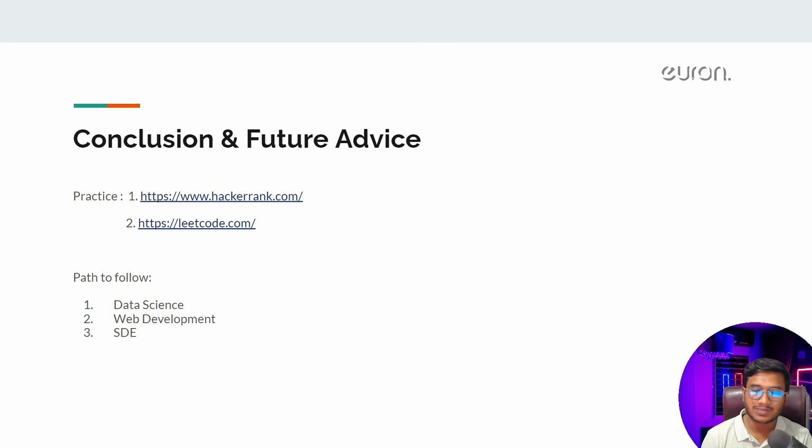There are different websites where you can practice. I already showed you one website called HackerRank. So please try to create an account in HackerRank, and there you will see different problem statements with respect to the topics you have learned. So try to solve different problem statements there, and the solution is also available, but don't try to see the solution. First of all, try to attempt, then try to complete it.